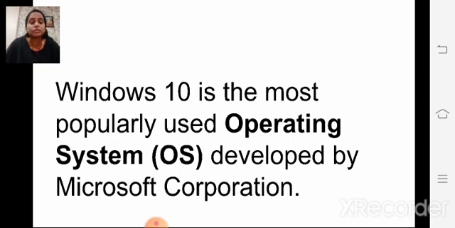Windows 10 controls the overall activity of the computer as well as the operation of each and every part of the computer.